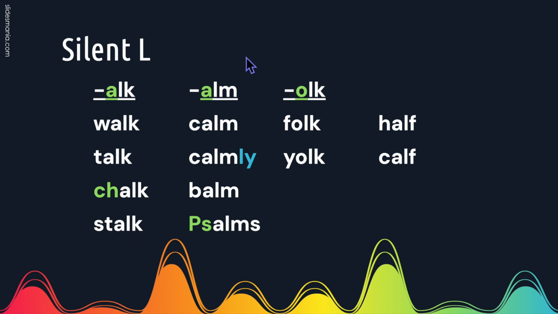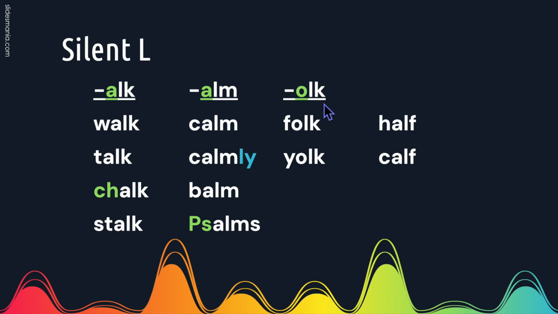In this column, I have words ending in ALM. The A will have its broad sound of ah, and the L will be silent. Here we have calm. We can add a suffix to the root, and it doesn't change the sound of the root. Calmly, balm, and psalms. Notice the P is silent.